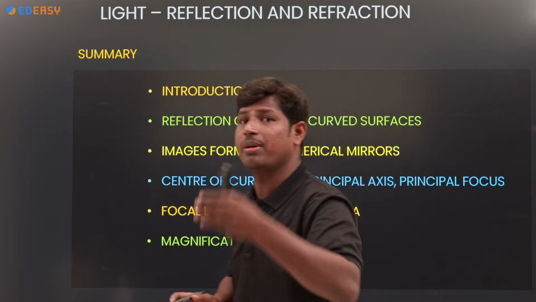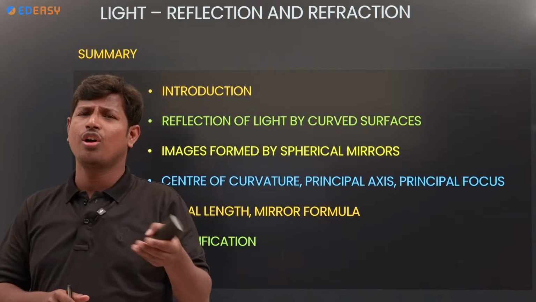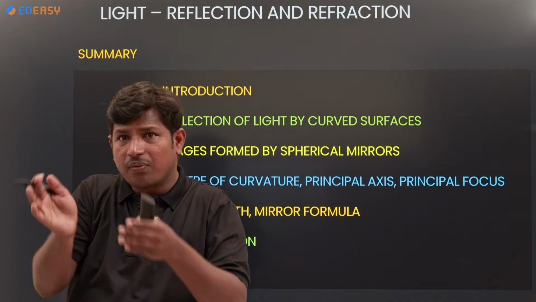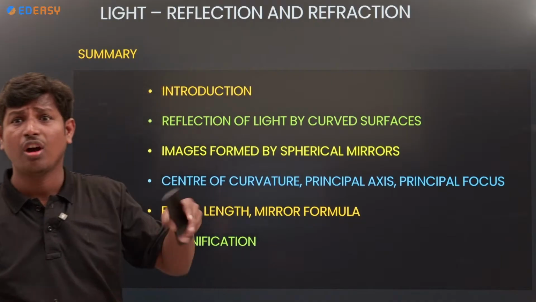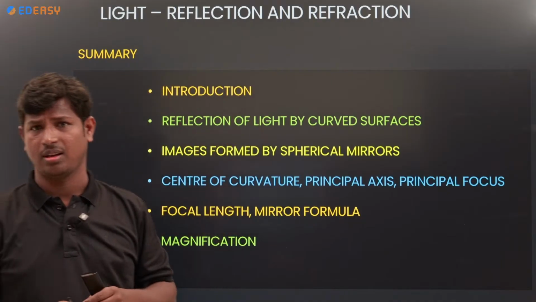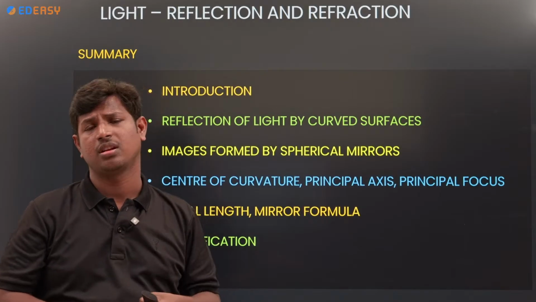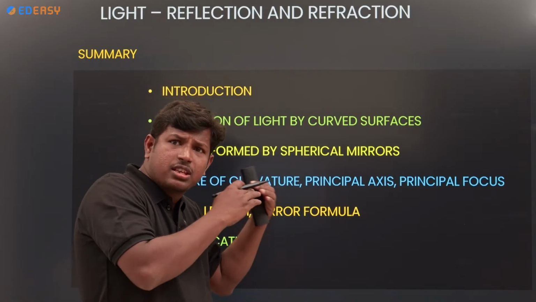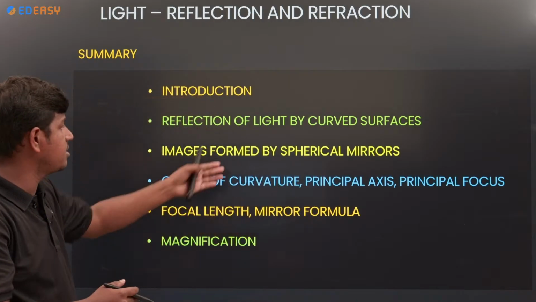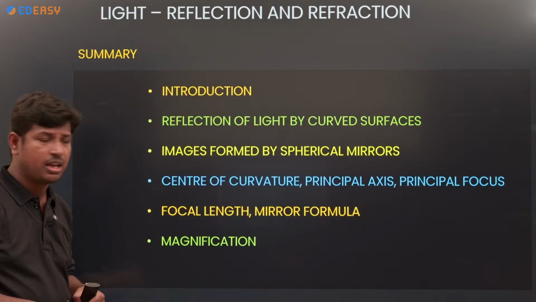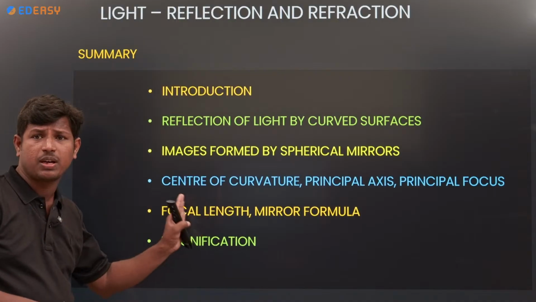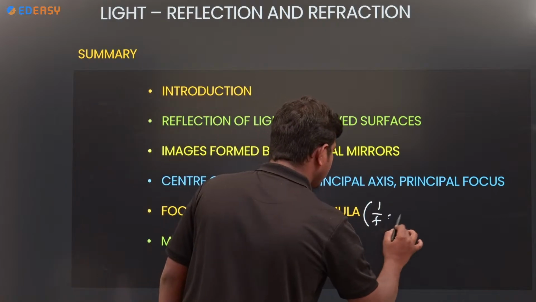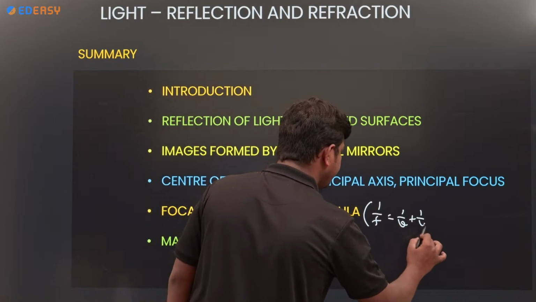Coming to spherical mirrors, what types are there? Concave and convex. Concave means bulged inward, the reflecting surface is inward. Convex means the reflecting surface is outward. Next, center of curvature, the center of the whole mirror, principal axis, and the ray passing through the pole as well as the center of curvature. Focal length is the distance from P to F, and the mirror formula is 1 by F is equal to 1 by V plus 1 by U.